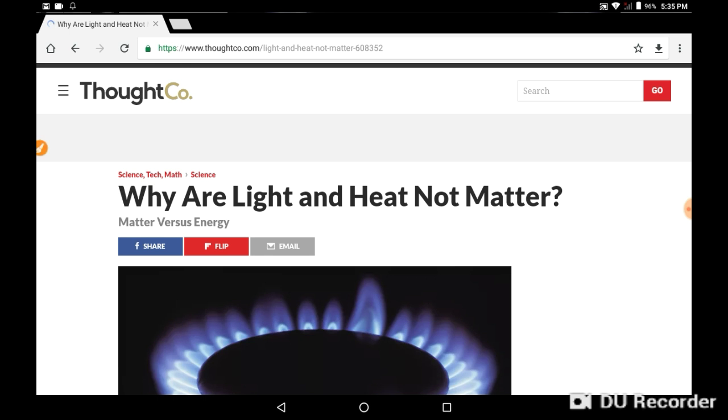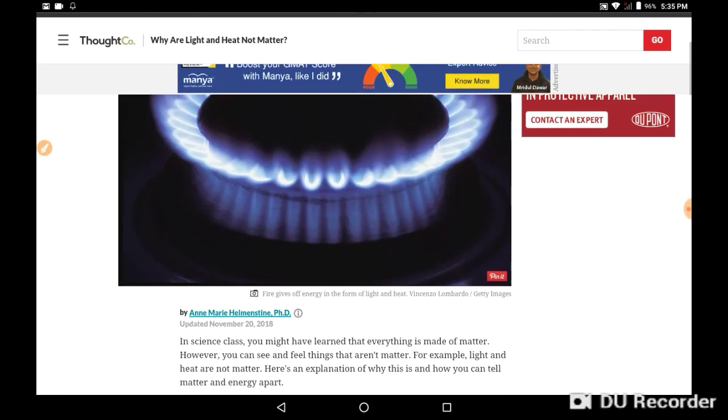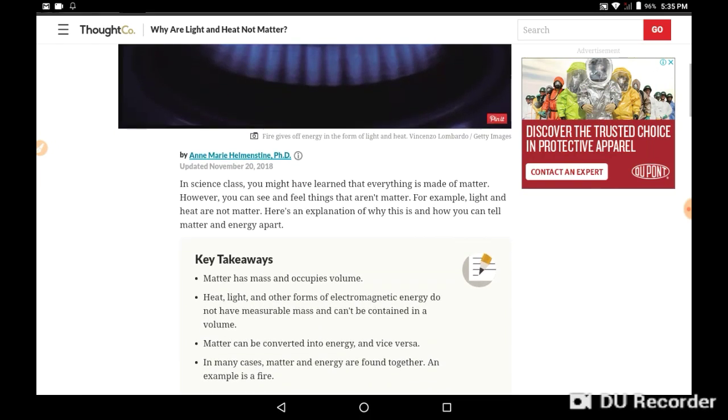Here is the answer for why light and heat are not matter. In science, you might have learned that everything is made up of matter. However, you can see and feel things that aren't matter. For example, light and heat are not matter. Here's an explanation of why this is and how you can tell matter and energy apart.